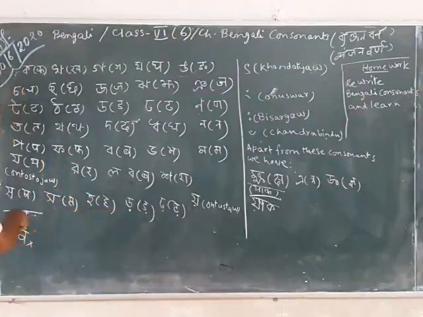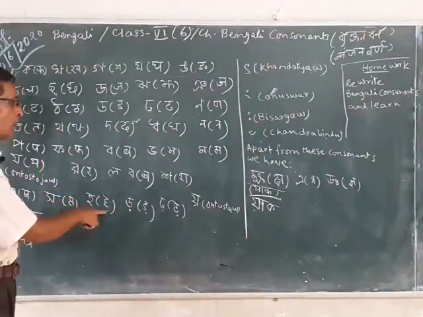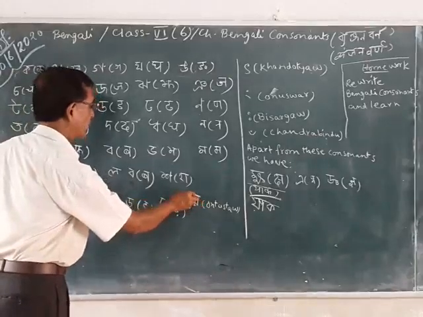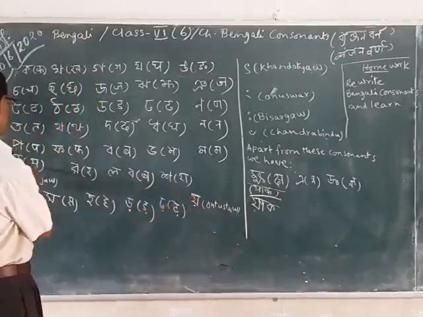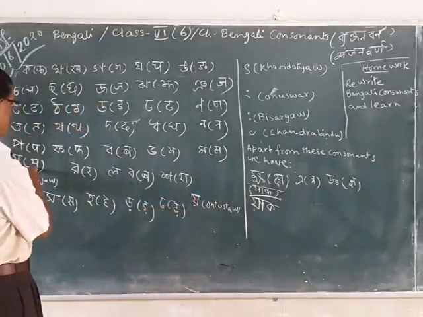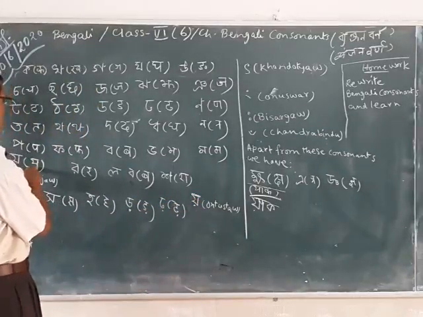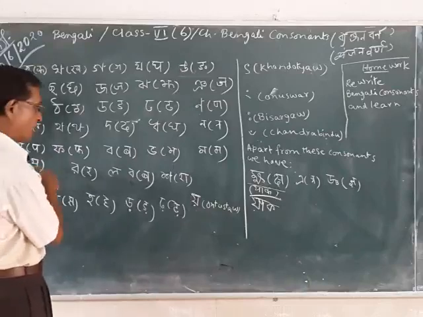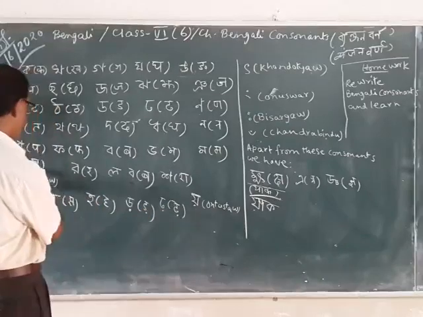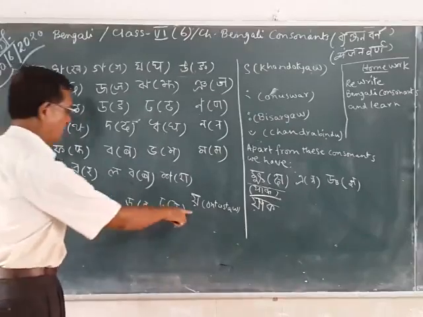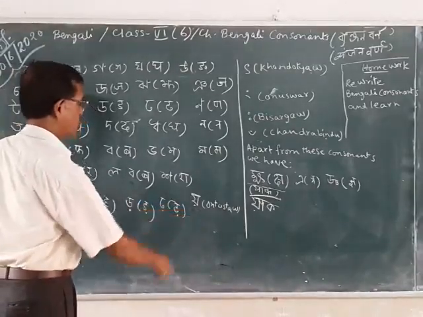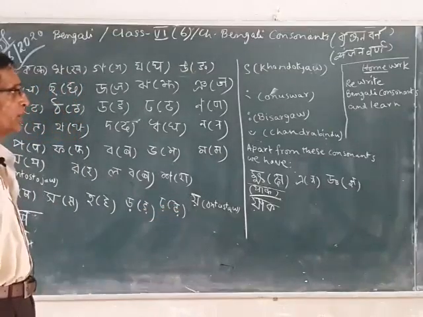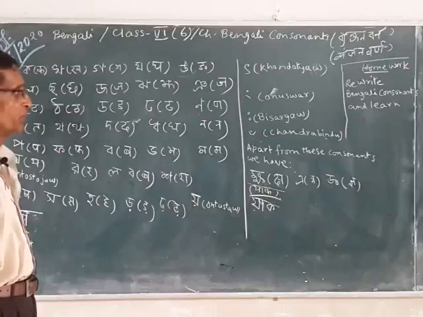Talbyo Sha, Murdhonyo Sha, Dontyo Sha, Ha, Ra, Ra, Ontostha. In fact, as per the pronunciation, at the time of pronunciation or writing, ya, we use this ya. This is called Ontostha. Then Khandotta, Anushar, Visarga and Chandrabindu.